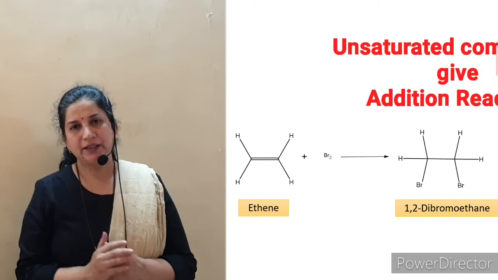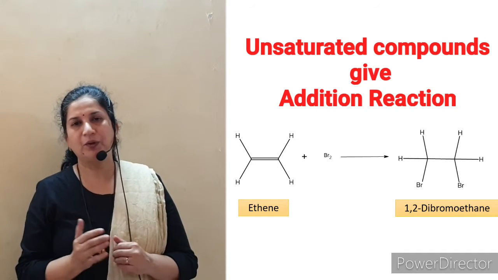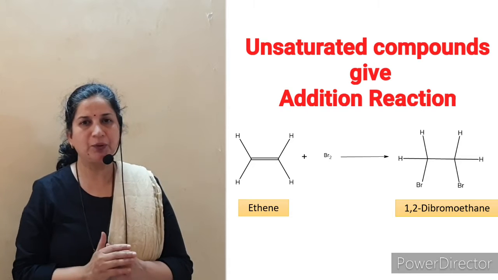When we react ethene with bromine, an addition reaction takes place. Bromine adds to the double bond and we get 1,2-dibromoethane.